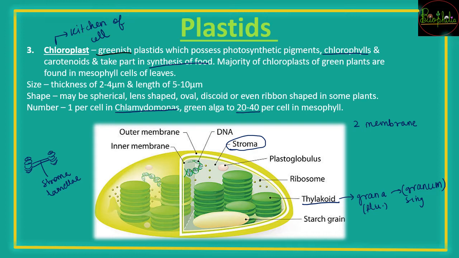So it is going to have many enzymes present in it, and these enzymes are going to function for synthesis of carbohydrates and even the synthesis of proteins. Along with it, as I told, it has a double membrane like the mitochondria. It also has a double-stranded circular DNA. This circular DNA is present, and it is also going to consist of 70S ribosomes. So this is somewhat of a similarity between the mitochondria and the chloroplast. That makes us understand the structure of the chloroplast.